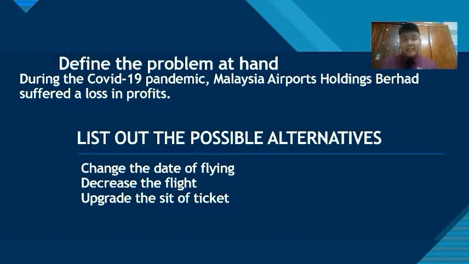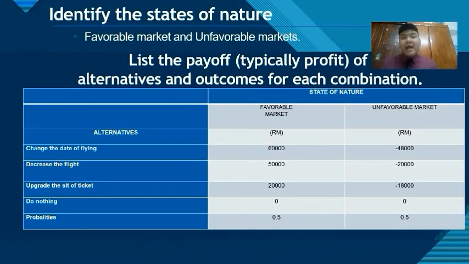Second step, list out the possible alternatives. In this step, Malaysia Airports Holdings Berhad lists out 3 possible alternatives, which are change the date of flying, decrease the flights, and upgrade the seat of tickets. Third step, identify the state of nature. Malaysia Airports Holdings Berhad has divided its business into 2 markets, which are favorable markets and unfavorable markets.